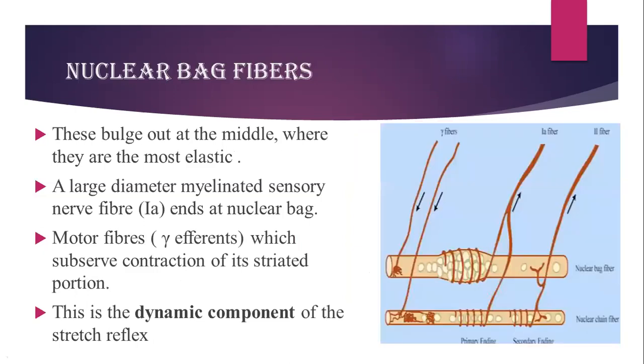If you again concentrate on this figure, this is how it is supplied. This is an enlarged figure of the intrafusal fibers. You have the nuclear bag fiber and nuclear chain fiber. The nuclear bag fiber is bunched in the center, and it has the sensory supply, which is a spiral nerve supply via the type 1A fiber, also termed the primary ending. Then it also has the secondary endings, that is type 2 fibers, at the periphery, and alpha and gamma fibers as the motor fibers.